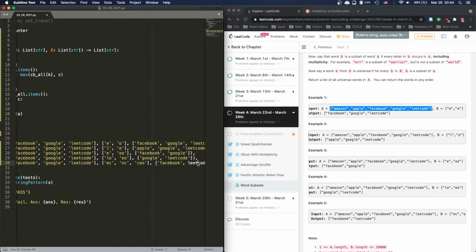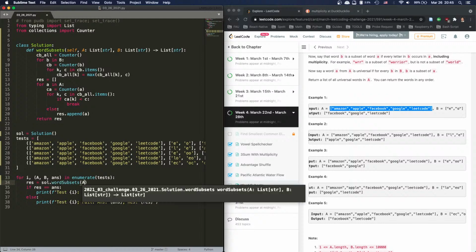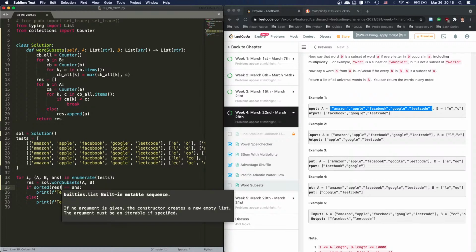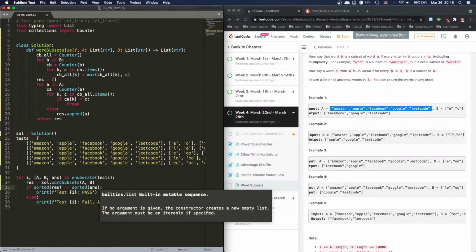All right, forgot to put this. Now we're gonna say have A, B, and answer. Res equals wordSubsets A and B, and instead of res sorted, res equals sorted answer. Is answer sorted already?